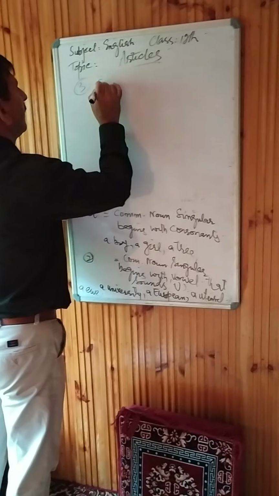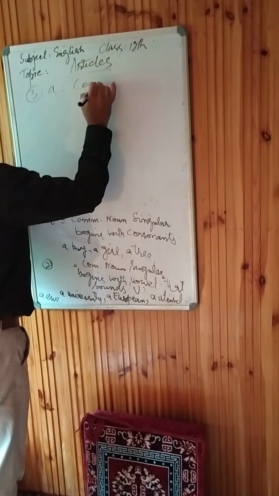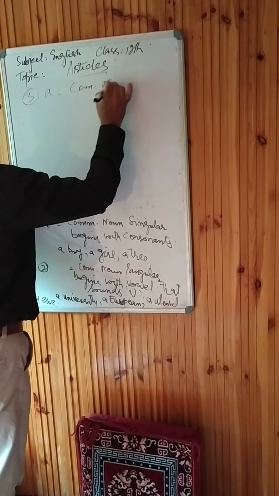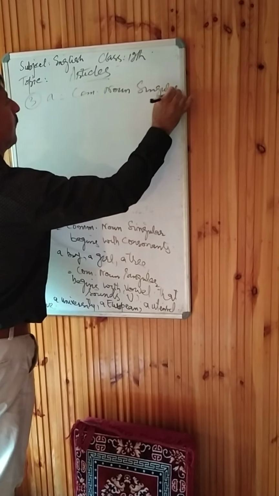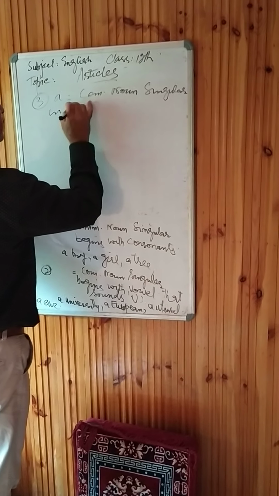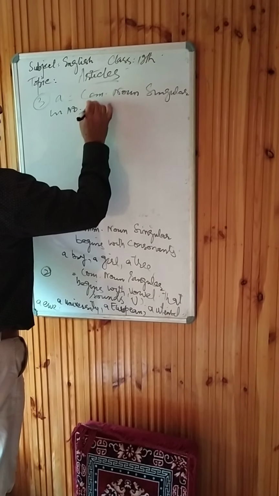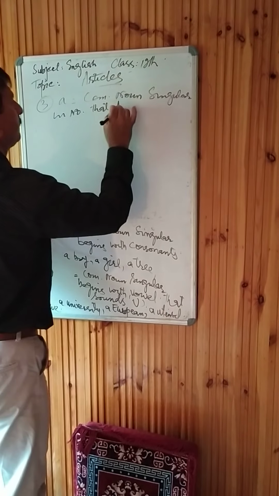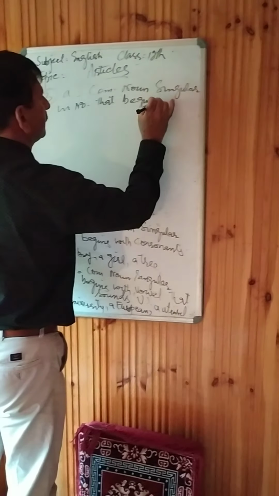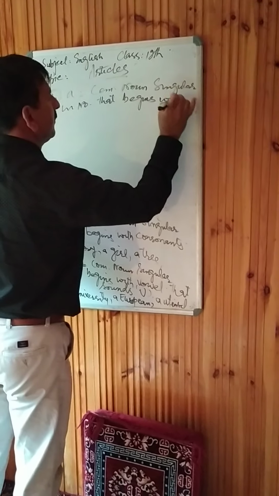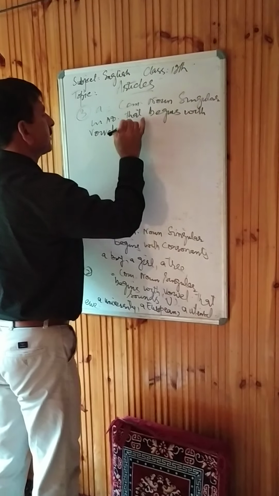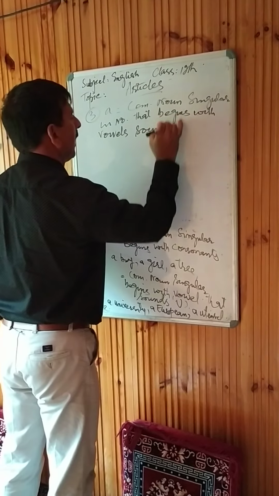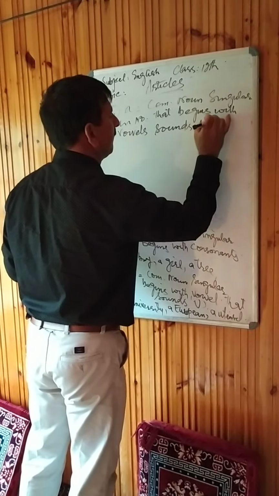Again, common noun, singular in number, that begins with a vowel that sounds like wa.